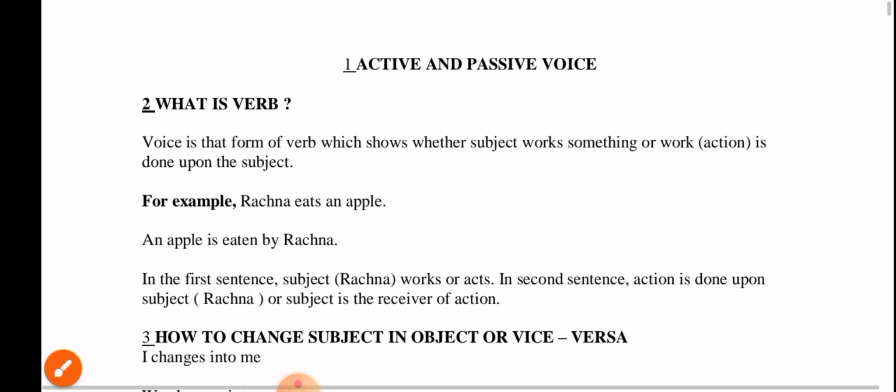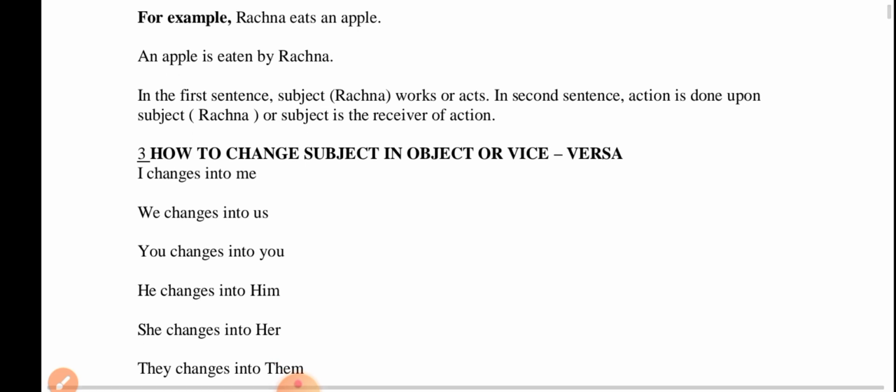So let's proceed. In the first sentence, the subject Rachana works or acts. Rachana is doing an action. In the second sentence, action is done upon the subject. An apple is eaten by Rachana. So the action is done upon what? The subject, or the subject is the receiver of the action. In the active case, the subject is the doer of the action. But in the passive case, the subject is the receiver of the action.